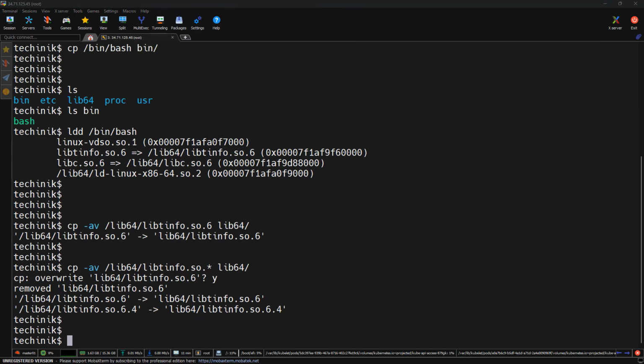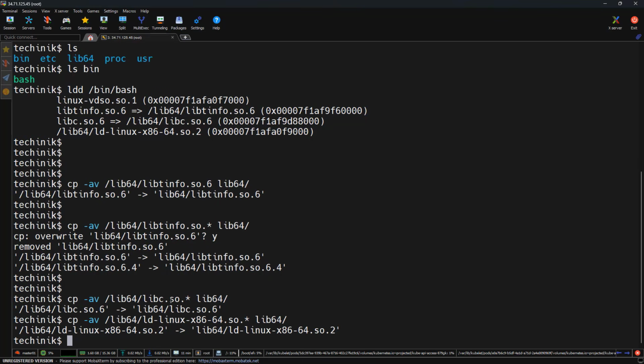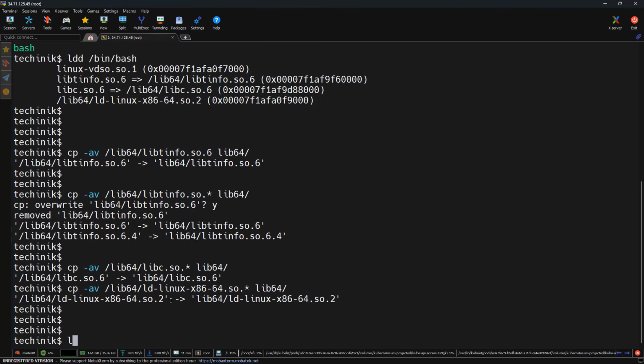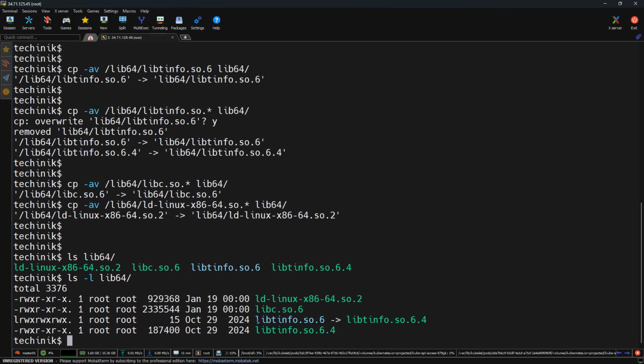Similarly, I will copy another libc library as well. So it also got copied. And at last, I'm going to copy the last library, that is this one. So if I run ls lib64, we can see the 4 libraries got copied here, and along with that it has a symbolic link. If I run ls -l lib64, we can see it preserves the symbolic link as well. That's why we have used the -a option, so it will not break the links and the system as well.